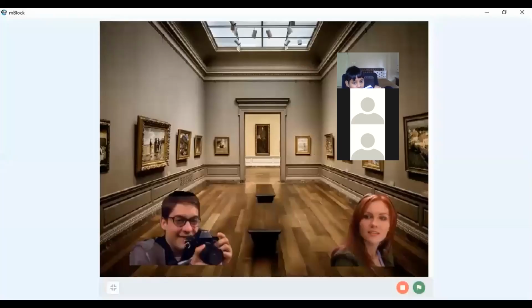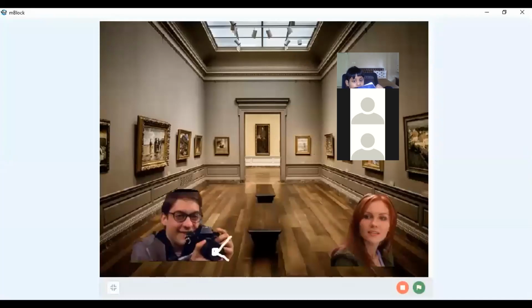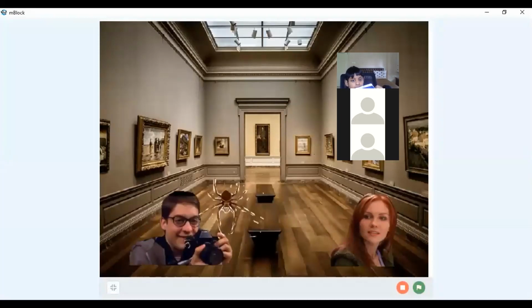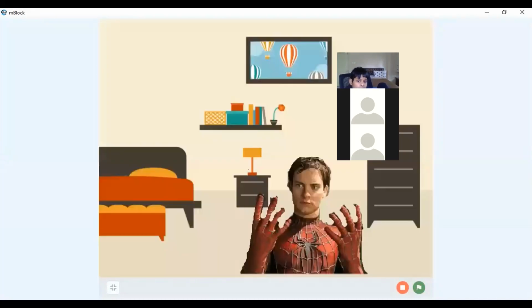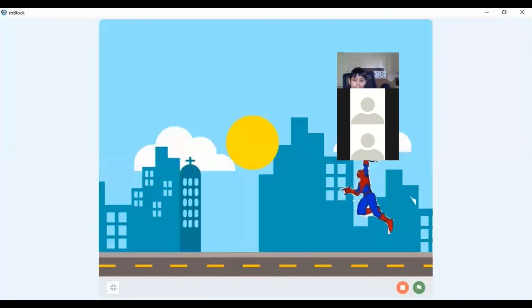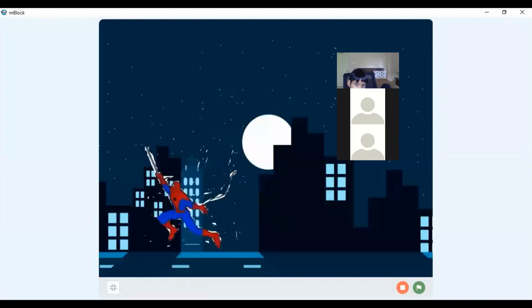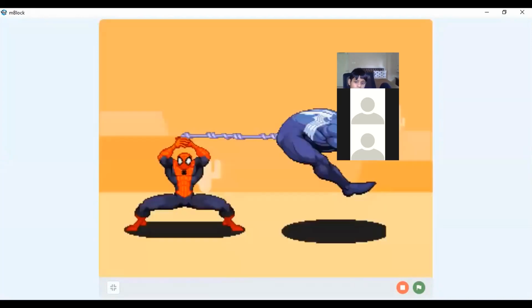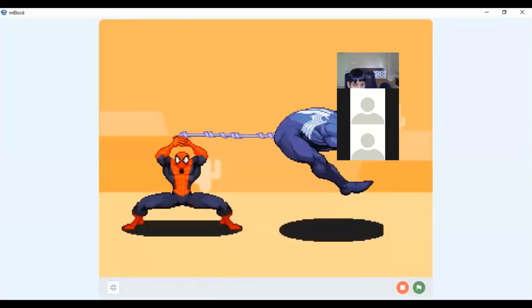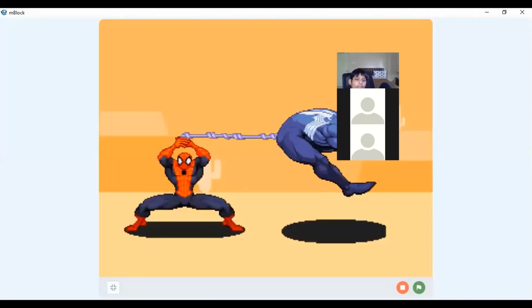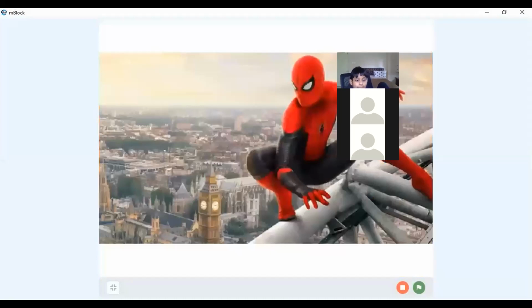One day, Peter Parker and his friends went to the museum. Peter Parker was clicking photos for his friend Mary. A dangerous spider came from above and bit Peter Parker's finger. Next day, when Peter was in his room, he started realizing some changes in his body. The spider had given him some superpowers and he became Spider-Man. Using these special powers, he stopped many crimes in the city. Spider-Man fought with many bad people to save his city. So in this way, Peter Parker saved the city as Spider-Man.